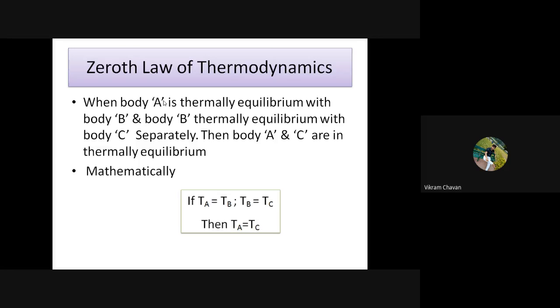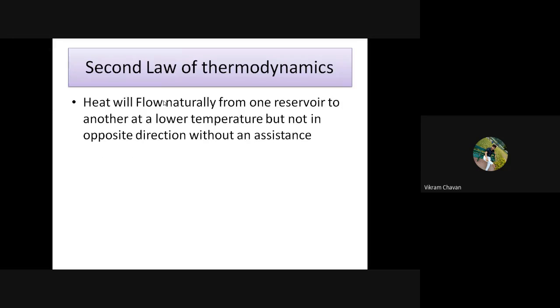Any doubt, any question? Getting everyone? That is the zeroth law of thermodynamics. The last one is the second law of thermodynamics. So what does it suggest? It suggests that heat is always transferred from a high energy level to a low energy level, or from a high temperature region to a low temperature region.